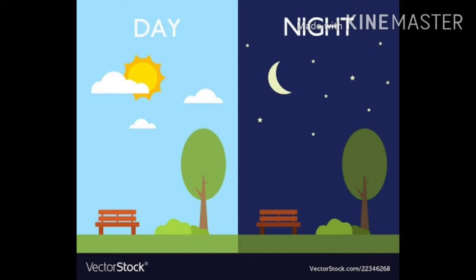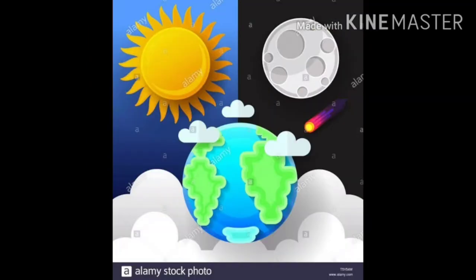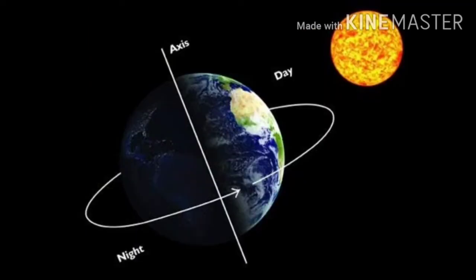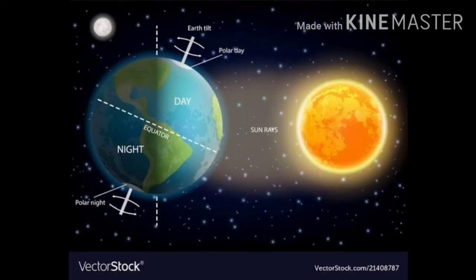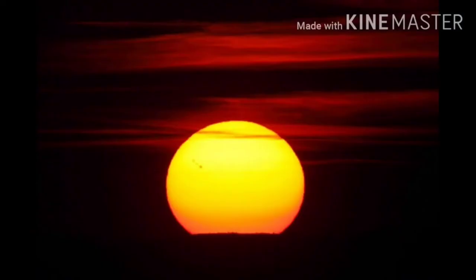Next, day and night. Earth's rotation causes day and night. As the earth rotates, the part facing the sun experiences day, while the part away from the sun experiences night. Earth's rotation also has an effect on dates.